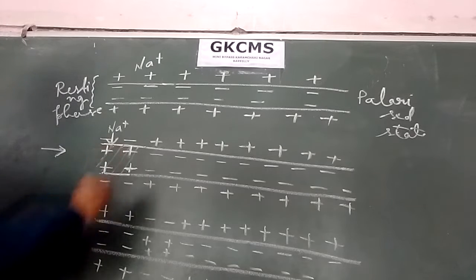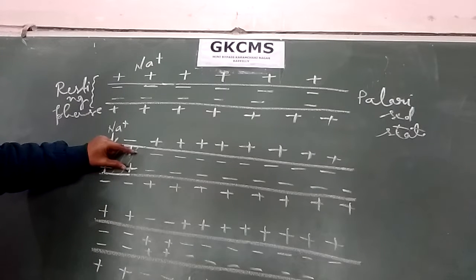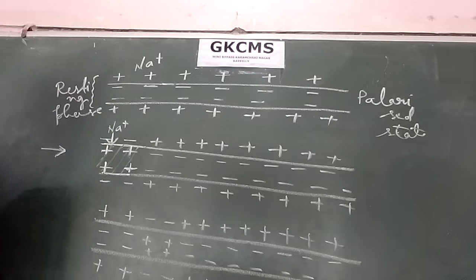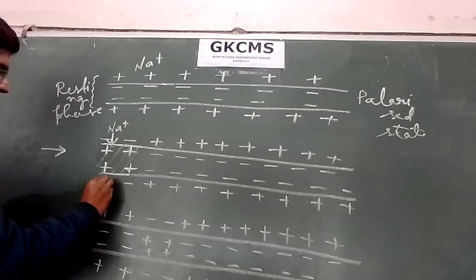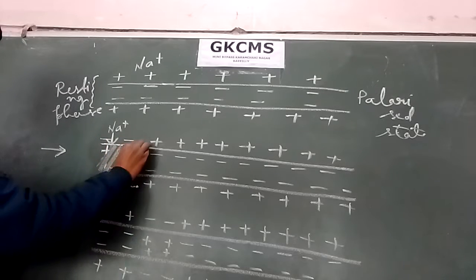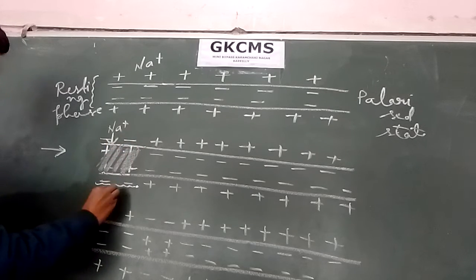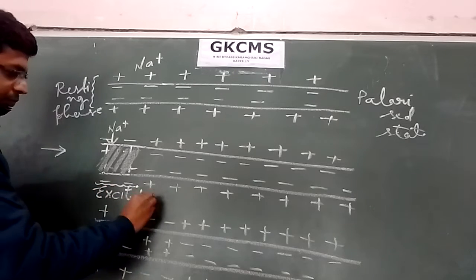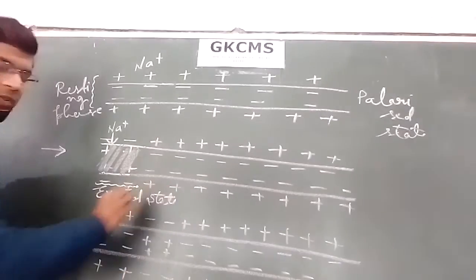Here you can see this. Here the positive charge is present inside, and outside comparatively the negative charge is present. This state, this region is called excited state.